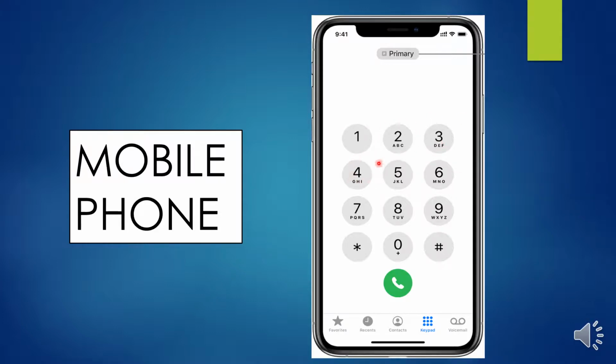And in between 4 and 6, we have number 5. And in between 7 and 9, we have number 8. Have you all understood, children?